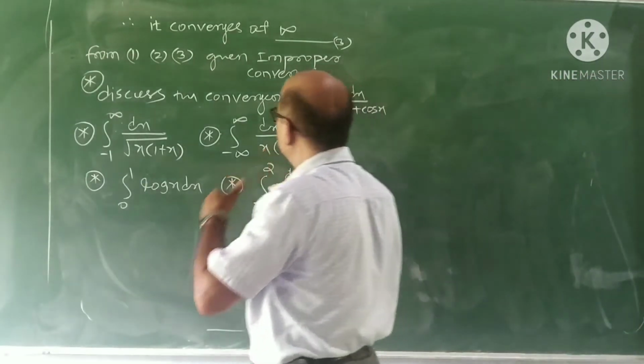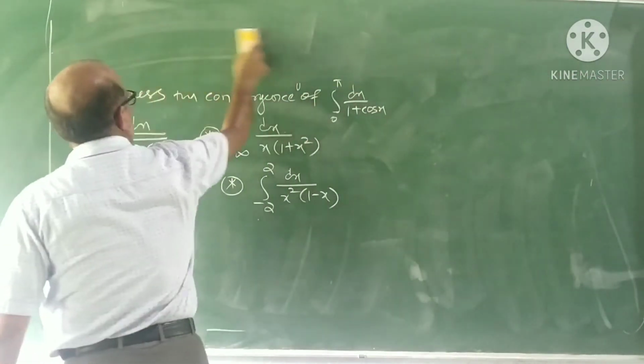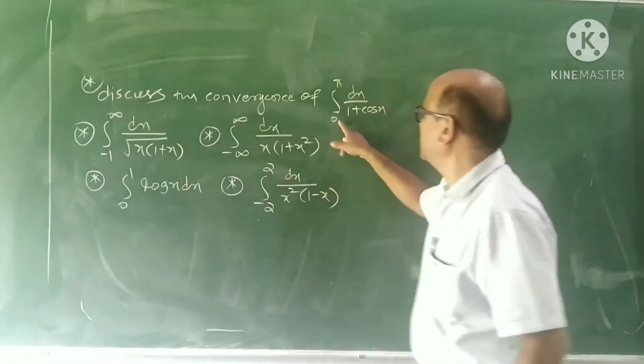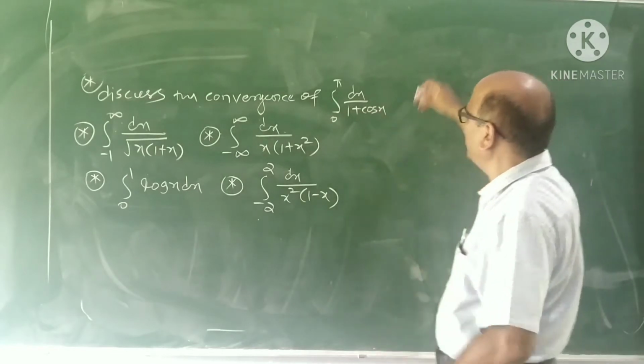The first problem is, discuss the convergence of this integral from 0 to pi of dx by 1 plus cos x.